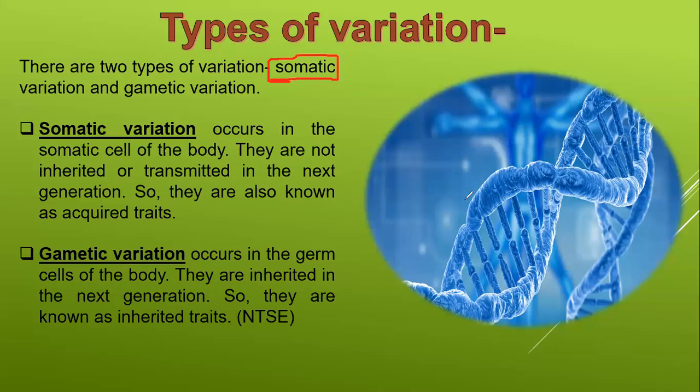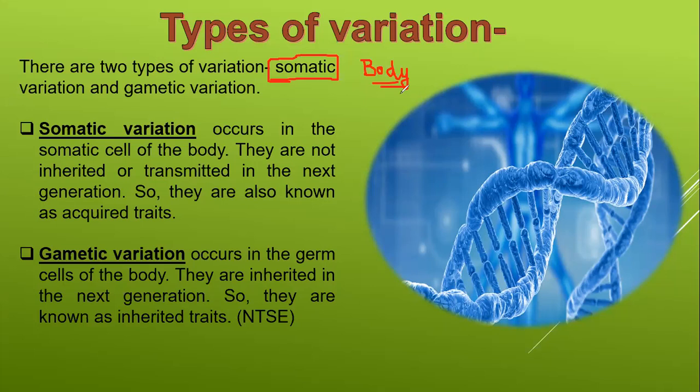Okay, Abhijit has told me no. Ishika also no. So somatic means body, the normal body, all the cells. Somebody has told me the answer by unmuting the audio. Yes, that's correct. Somatic means the normal body cells. If we check the cells present in the tips of your fingers, in the hands, in the limbs, etc., you can call them normal or body cells. That is a somatic cell. You're grown-up children, right? So when you write your answer, in order to make it perfect, you have to use biological terms. Instead of saying normal body cells, you have to use somatic cells.